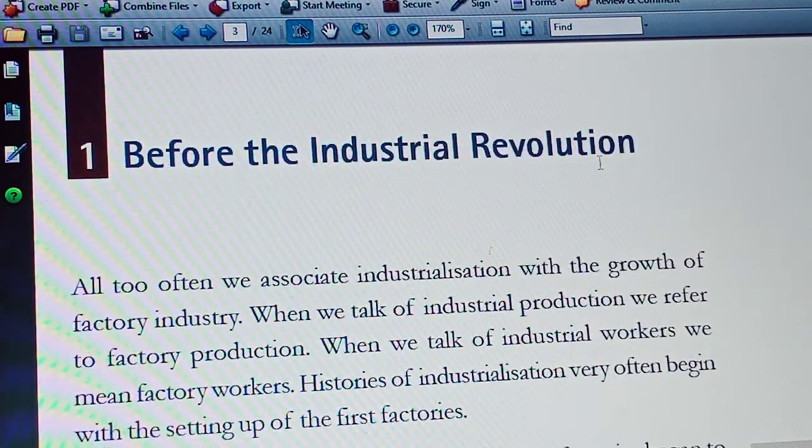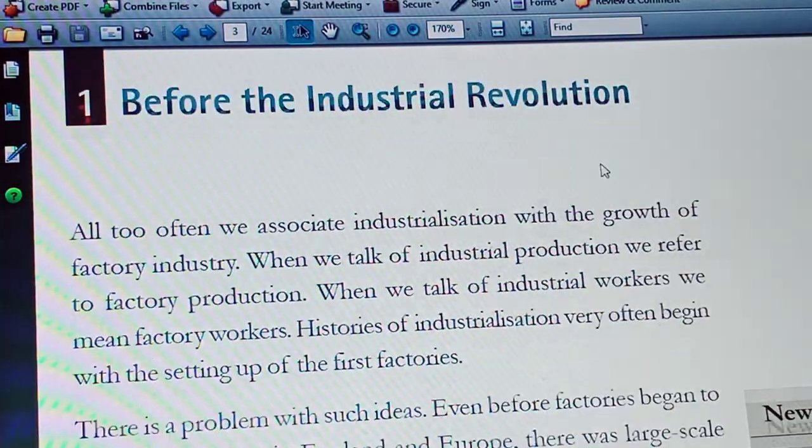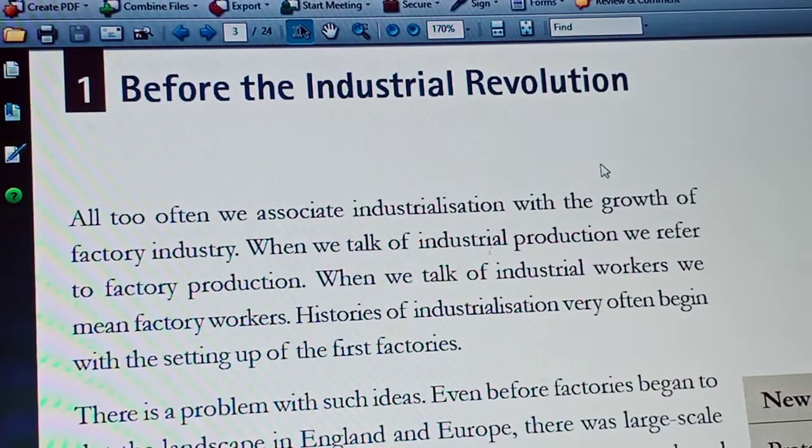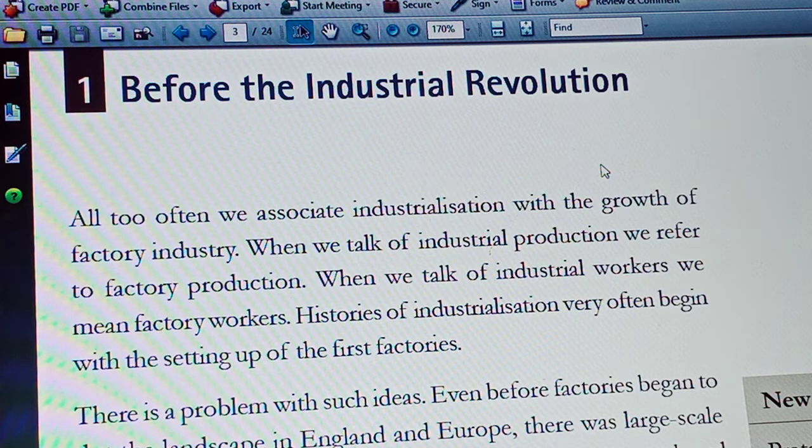Come to the first one. Before the industrial revolution, whenever we take the lesson, it always talks about industrialization. So we often talk about industrialization as the growth of factories. When we talk of industrial production, we refer to factory production. When we talk of industrial workers, it means factory workers.